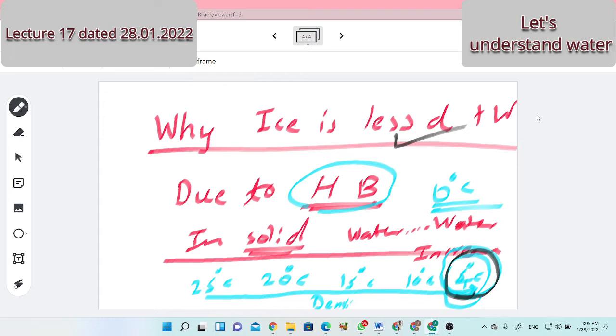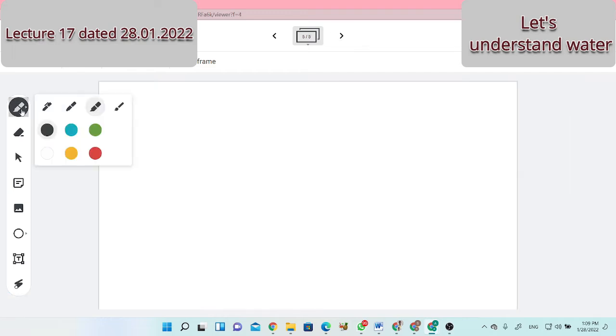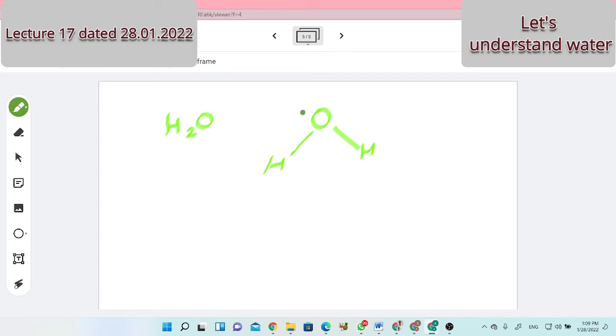Whatever I am saying, are you able to understand? Yes, sir. Now tell me, what's the formula of water? H2O. How do we represent the structure of water? Oxygen, hydrogen, hydrogen, and here we represent the lone pairs of electrons on oxygen. Actually, from the geometry point of view, the structure is tetrahedral.